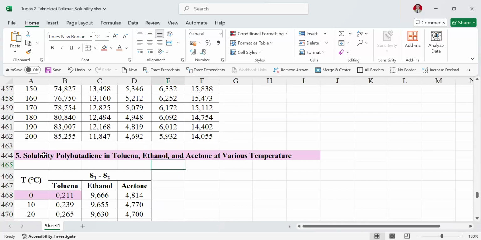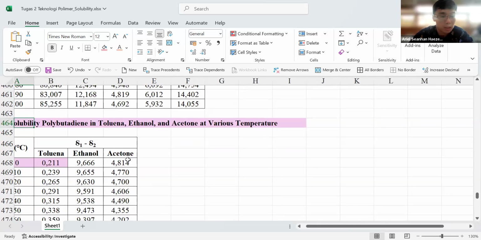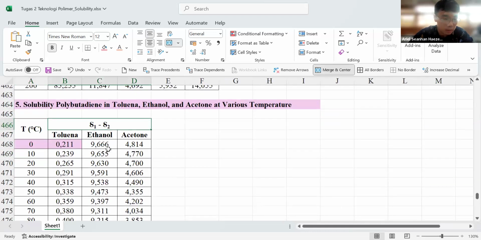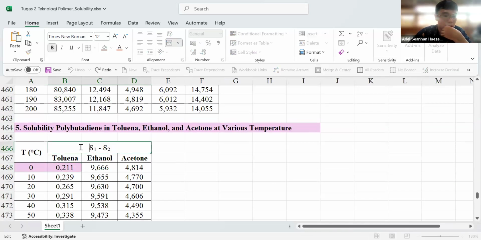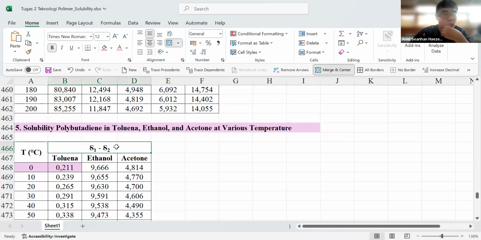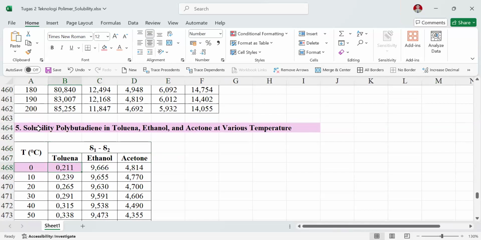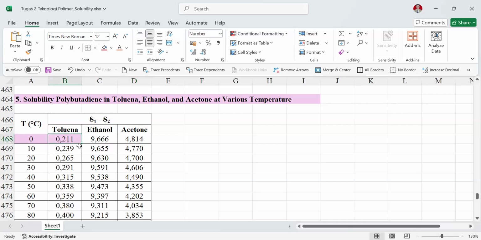Here is the solubility of polybutadiene in toluene, ethanol and acetone at the first temperature. We subtract delta 1 minus delta 2 and get the results for polybutadiene in each solvent.